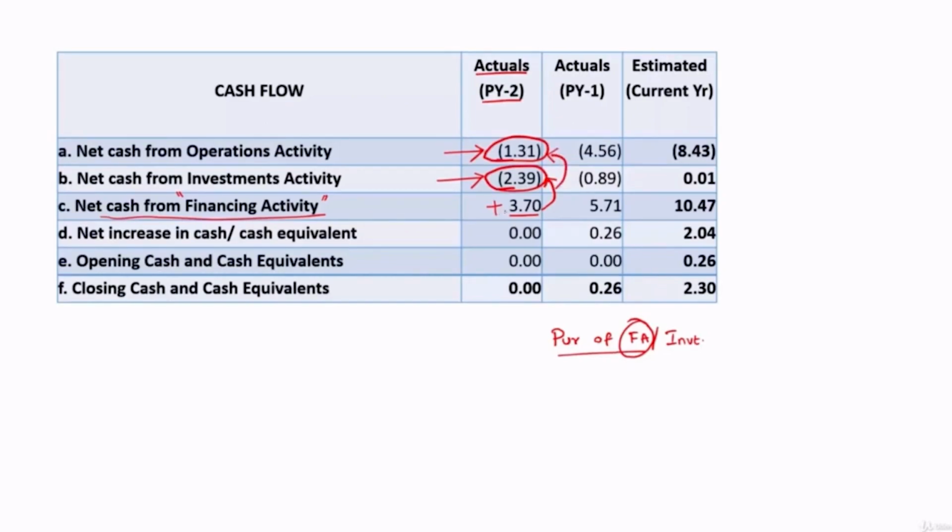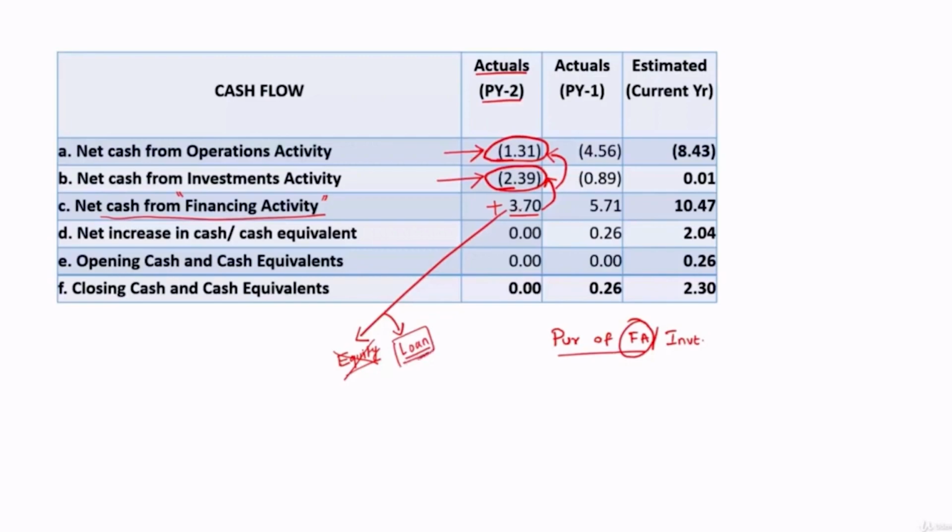So now the question is, what is the breakup of this 3.7 crore? If it is fully from equity, it is good. It means owners are investing money for their investments and they are also taking care of the losses suffered. Or is it fully by loan? Then it is a matter of concern, because there is a substantial operational negative cash flow and they are also investing, and owners are not participating, everything is getting funded by loan.